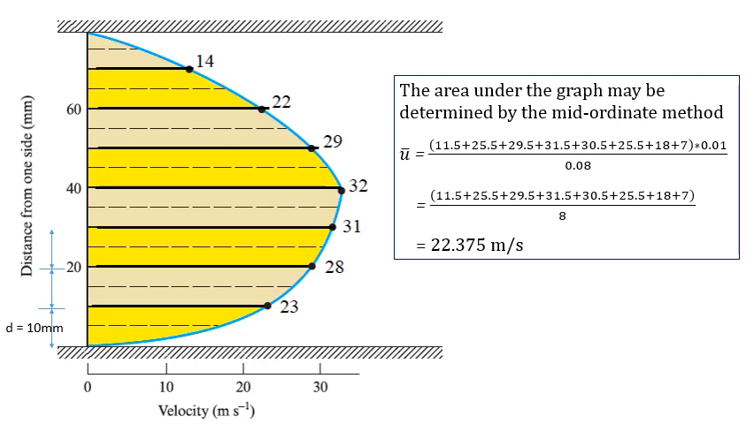So mean velocity is the area under the curve divided by the distance between the plates, which is 80 millimeter. So 80 millimeter is converted to 0.08. So 0.01 divided by 0.08 is simply 1/8. So we get the answer as 22.375 meter per second.